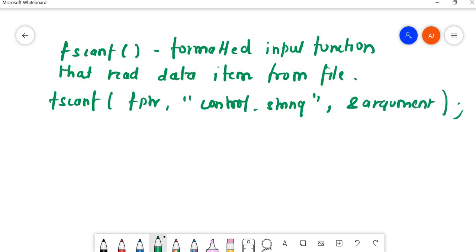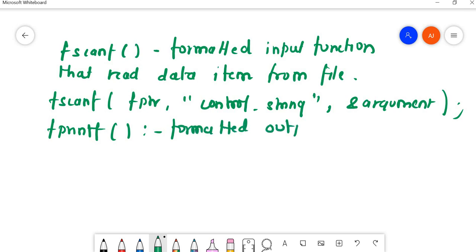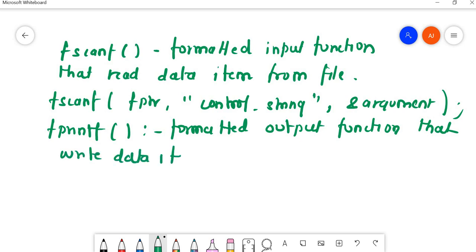Next is fprintf. Fine, so fprintf is a formatted output function that writes data items to a file.